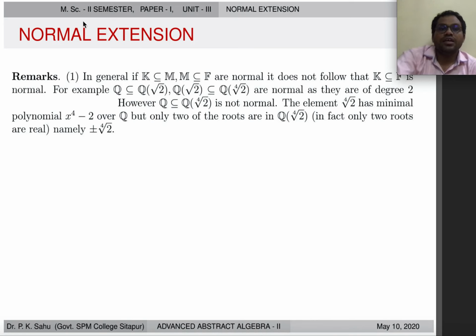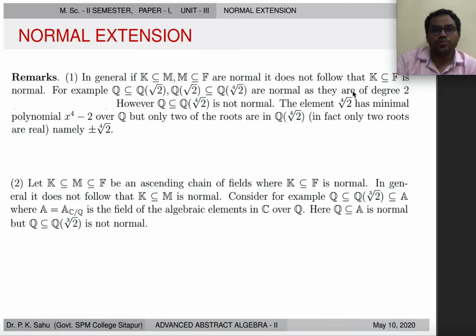So if M over K is normal and F over M is normal, then it does not always follow that F over K will be normal. There is one more remark: if there is an extending chain of fields K, M, F, where F over K is normal, in general it does not follow that M over K will also be normal.